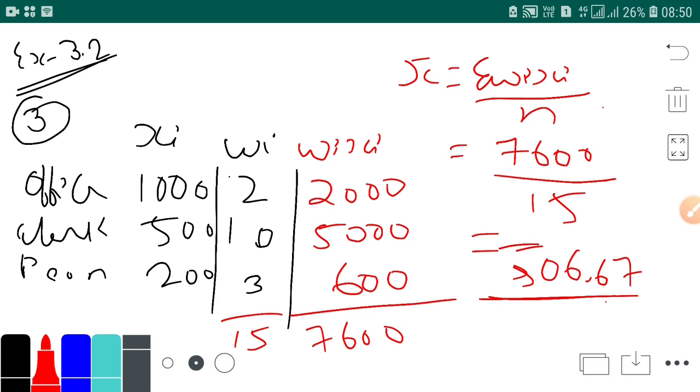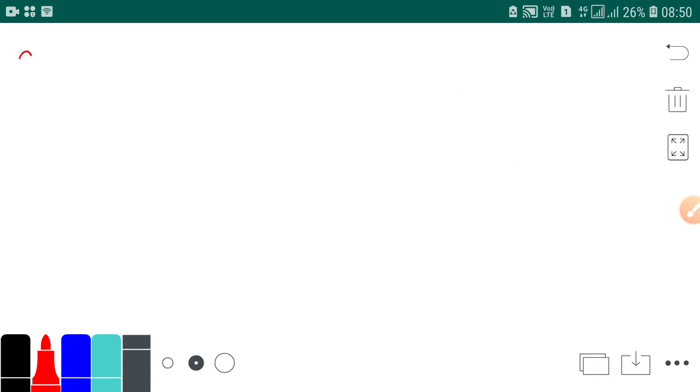Now we'll be doing the second sum of 3.2. Let's do exercise 3.2 second. First of all, read the question. Find the weighted mean of the percentage change in price from the following data. Food item: rice, wheat, tea, sugar, pulse. Weight 7, 10, 5, 8, 2 and percentage change in price 134, 125, 115, 97, 120. So percentage change in price is xi.